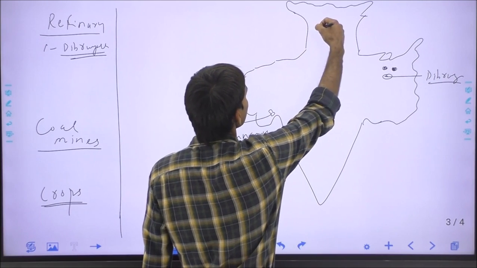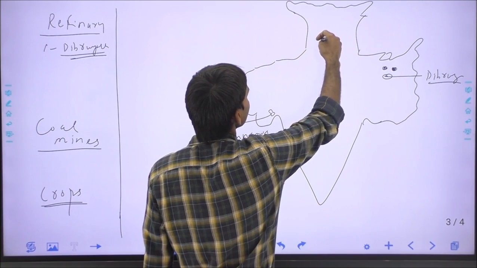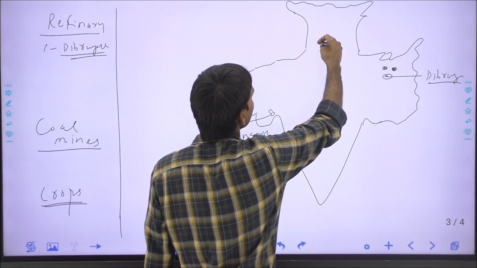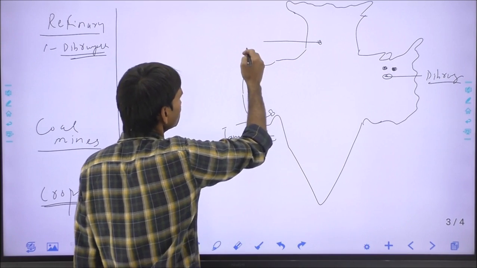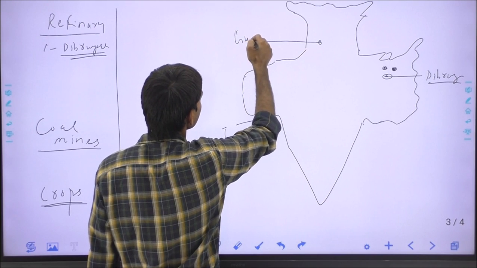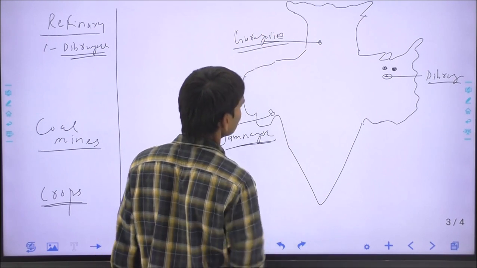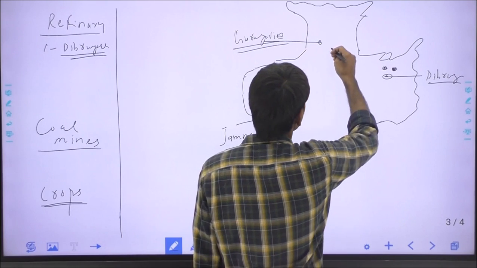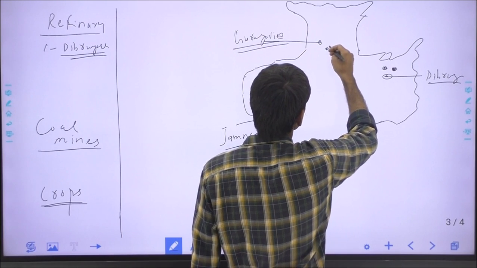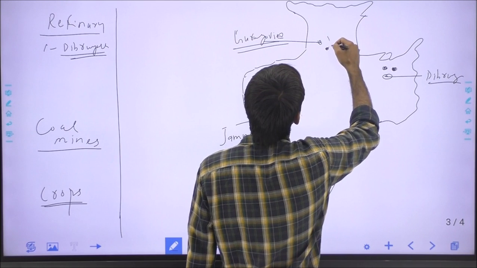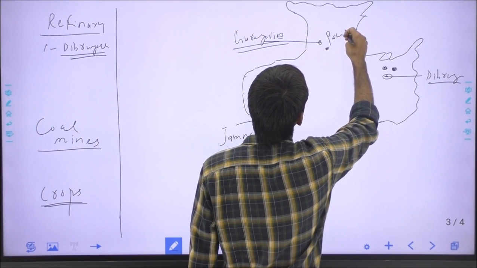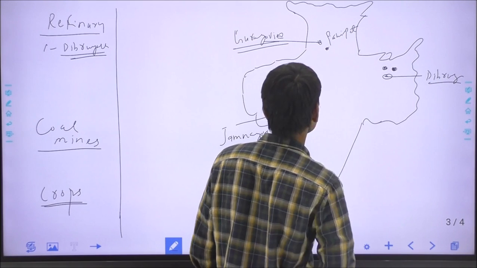Okay, in the Punjab region it is the Bathinda refinery, now called the Guru Gobind Singh refinery. Or in Haryana, this is the Panipat refinery.